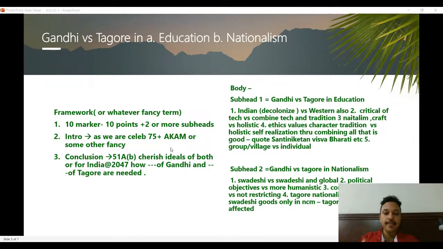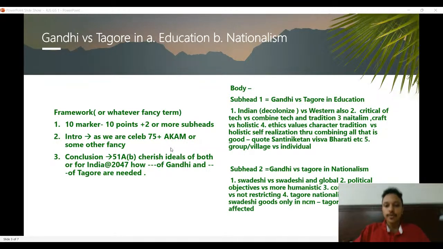You can try to connect it with something that's going on, like Atmanirbharta, and then end it well. So that was the second question. Again, I'll just try to summarize. It's a 10 marker, roughly 10 points, two or more subheadings. A 15 marker, three subheadings, 15 points roughly. Started on a high, ended on a high. You can use anything. These are just some frameworks.